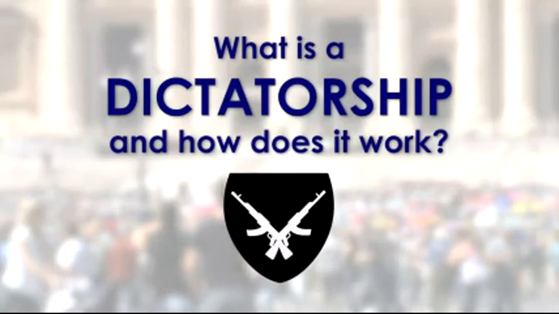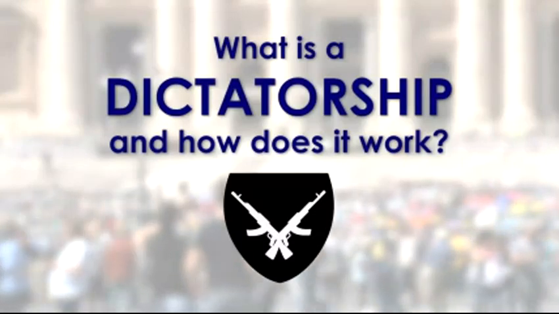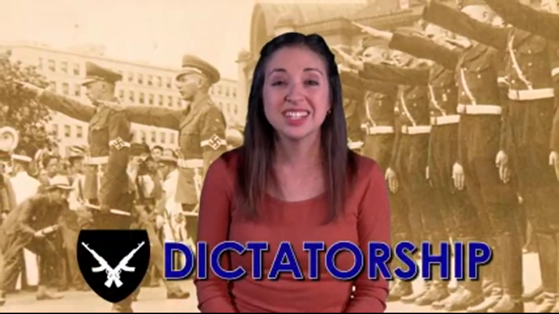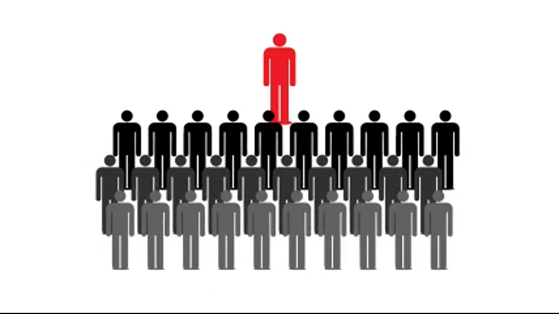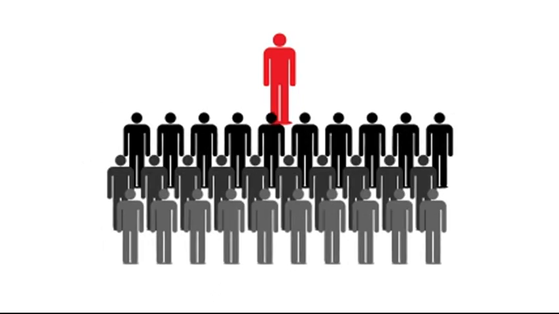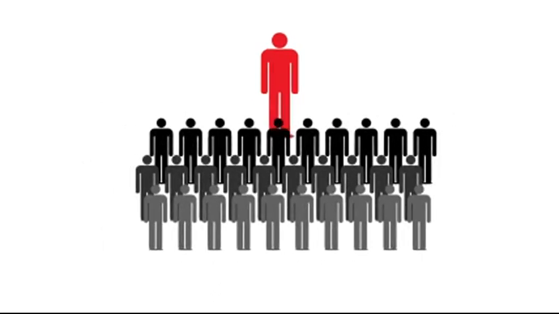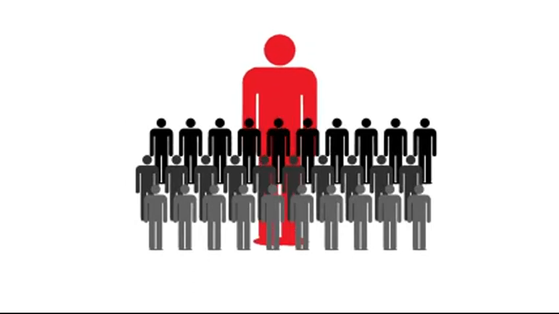What is a dictatorship and how does it work? The next form of government on our list is the dictatorship. In a dictatorship, one person has absolute power with no constitutional restraints. They answer to no one, as their power is unlimited and uncontrolled.